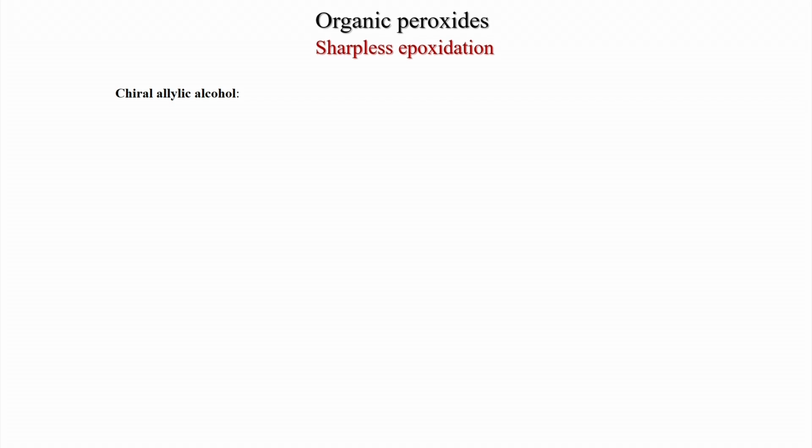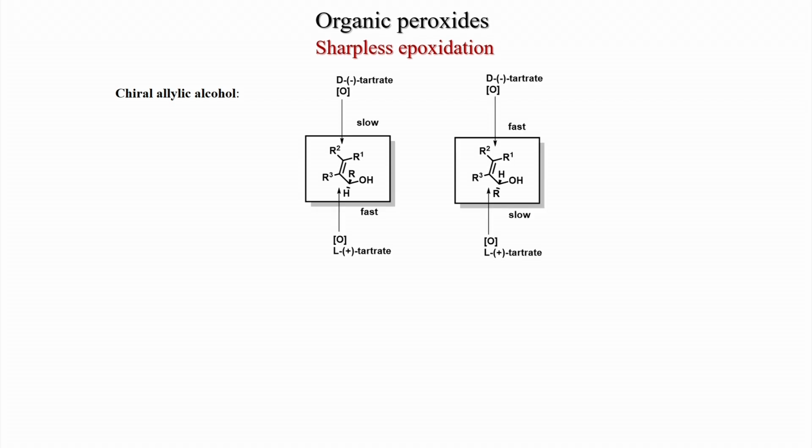Now, chiral allylic alcohol. So, if the chiral center is present on this CH2OH, what we have seen so far, there is no substitution. Now, if your chiral center is here, so here there is a substitution, and if we draw that CHOH group in a plane, then what happens? The R group, that is the substitution, we can draw either up or down. So, this will be one chiral compound where R is up, and this is one chiral compound where R is down. Now, the question is whether the reactivity will be different or not. Earlier what happened? We had the plane and both sides were equally possible.